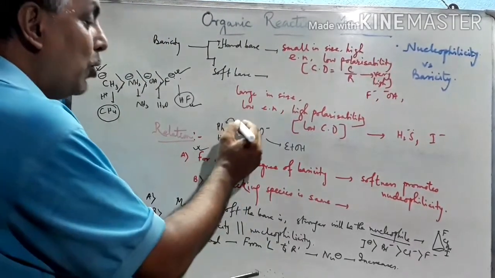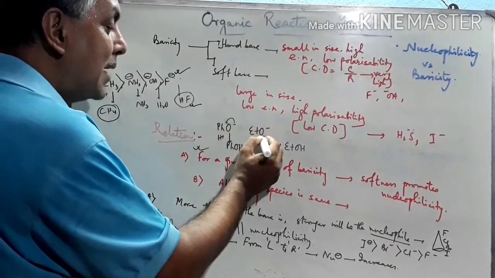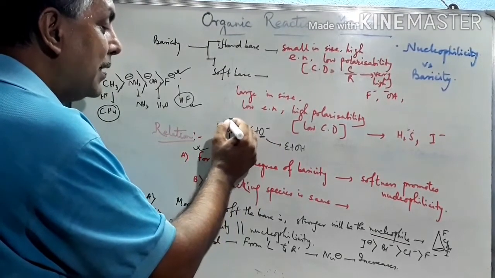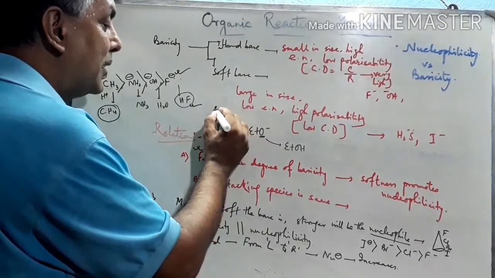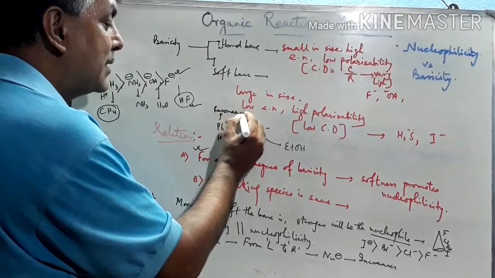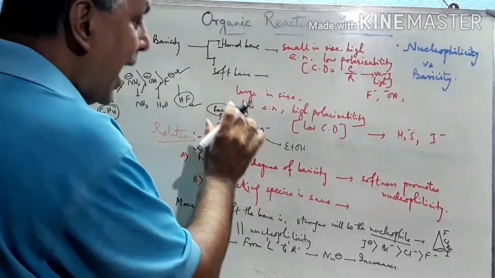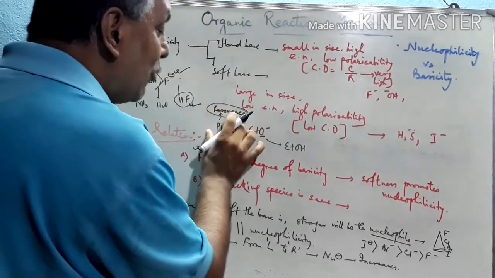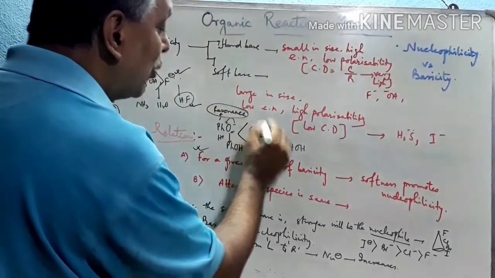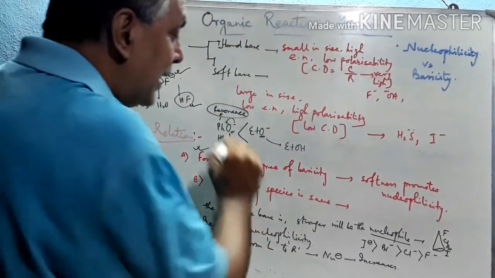See this, in both the cases the atom remains the same, oxygen, but here the oxygen enjoys resonance stability with the benzene ring, and hence it is a weak base. As it is a weak base, it is a weak nucleophile. That's why the stronger nucleophile is this, EtO minus.